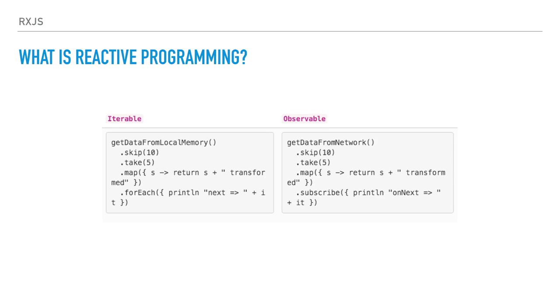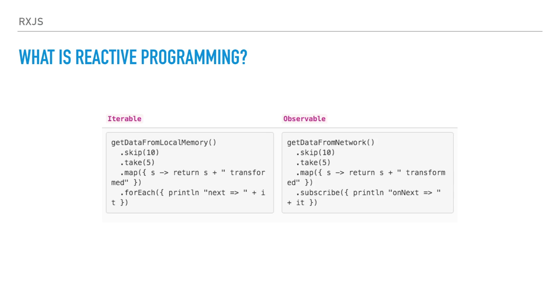This is what we have been doing so far, and an observable. So let's say on the left side that we can apply several operations to data that comes from local memory. So we, for example, skip the first 10, then we take 5, then we apply a mapping transformation, and for each result, we print in the console the next element and so on.